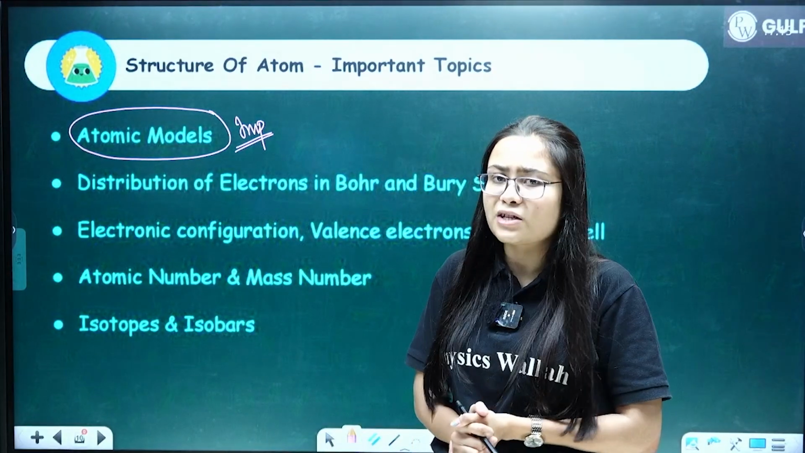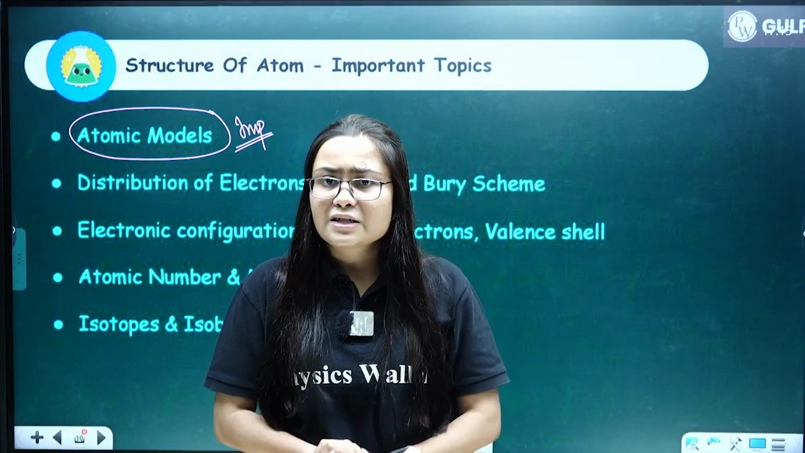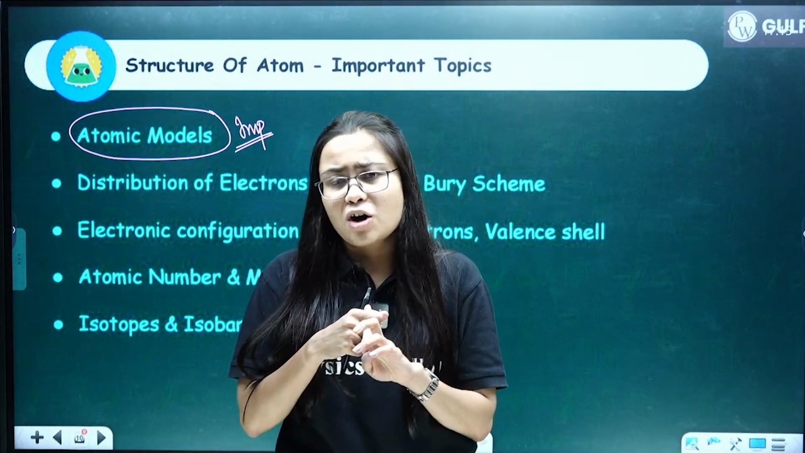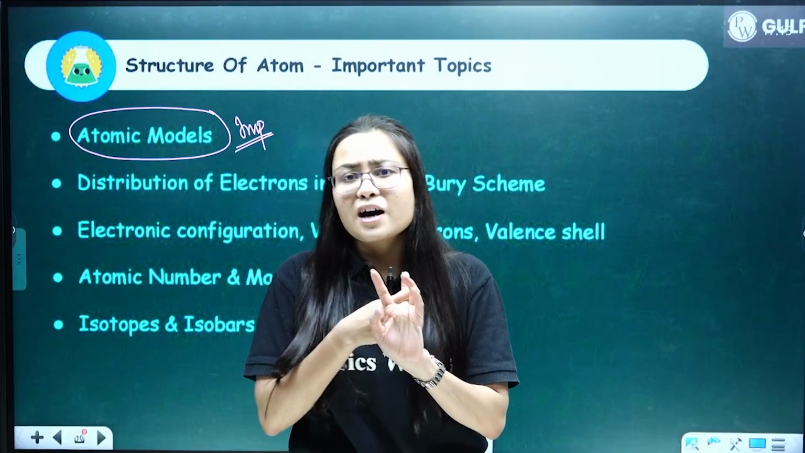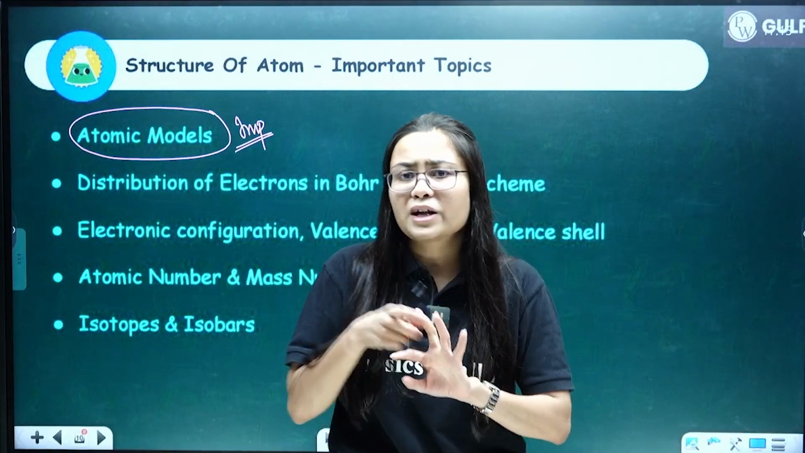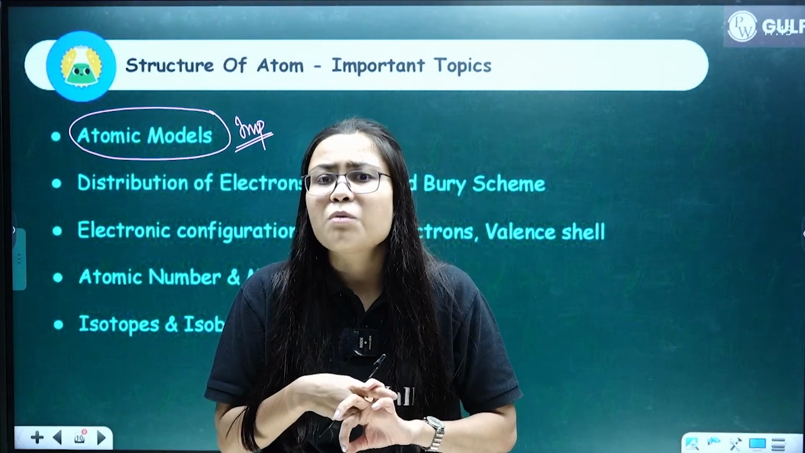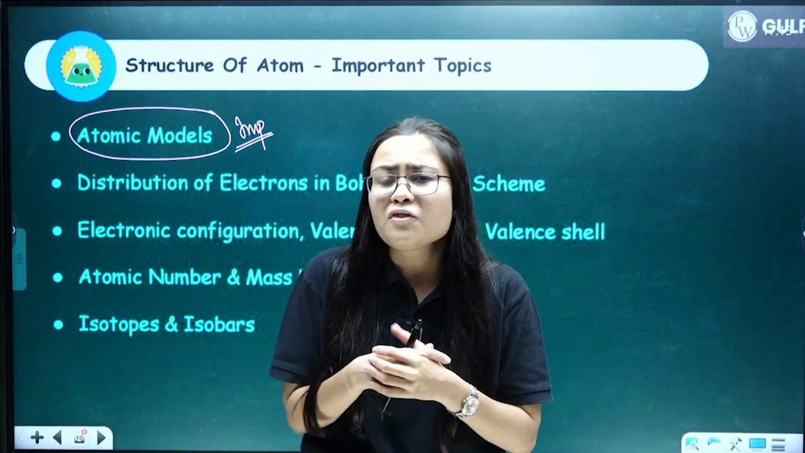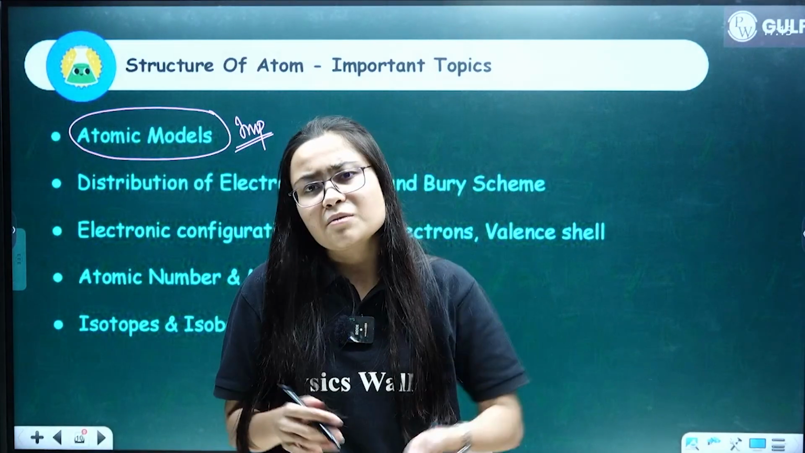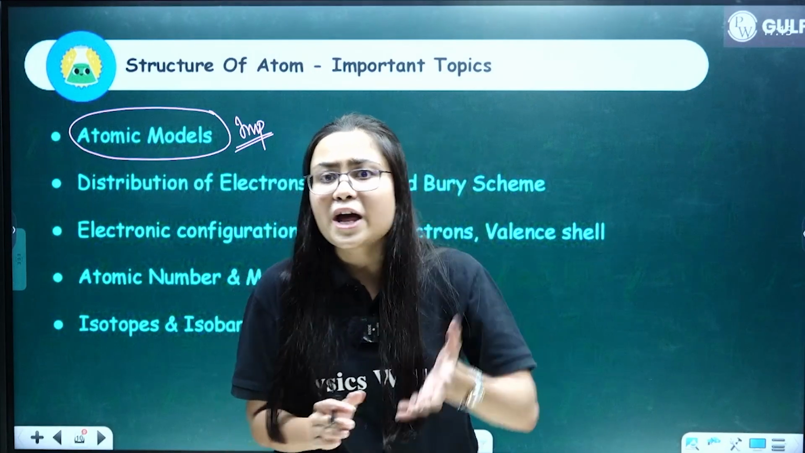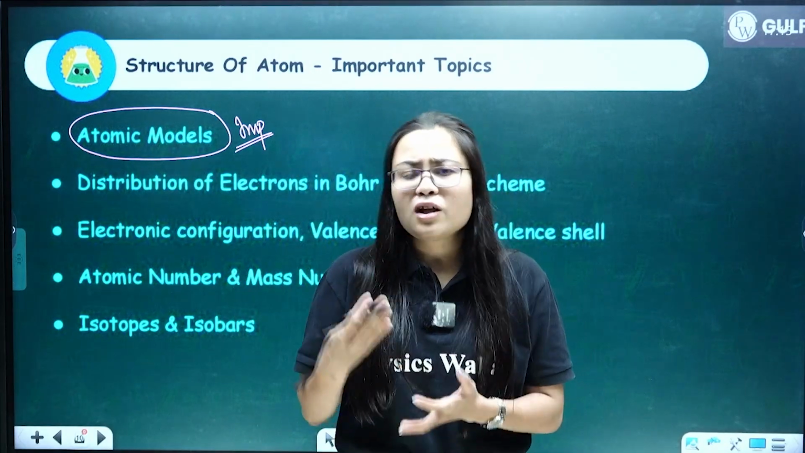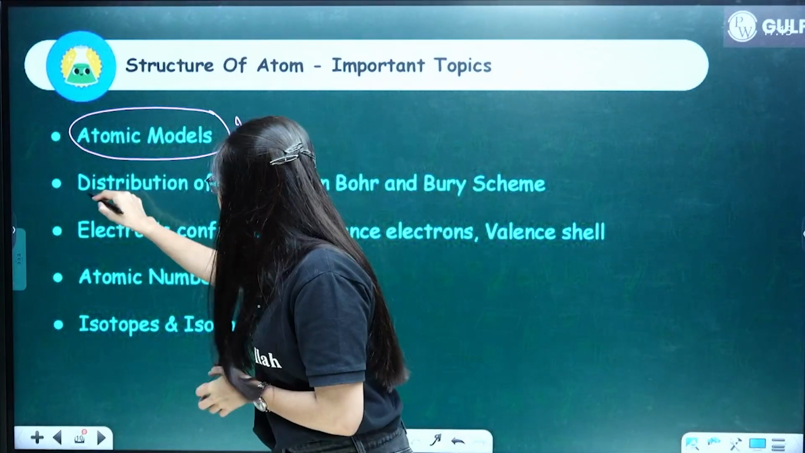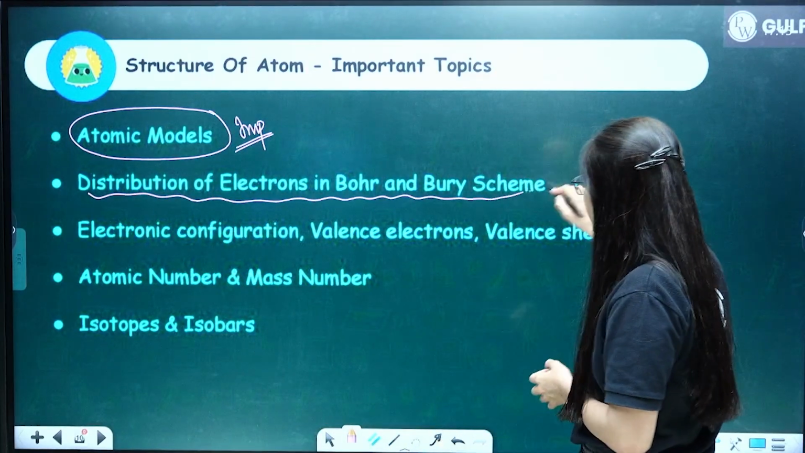So in total we have discussed 4 atomic models in this chapter. The very first atomic model was J.J. Thomson's atomic model. The second one was Ernest Rutherford's atomic model. The third one was Neil Bohr's atomic model. Clear? And the fourth one was distribution of electrons, how to distribute electrons according to the Bohr and Bury scheme. So all these 4 points are very important from your exam point of view. Distribution of electrons in the Bohr and Bury scheme.